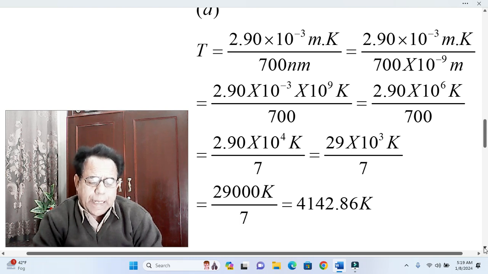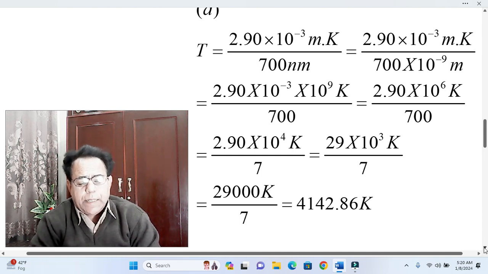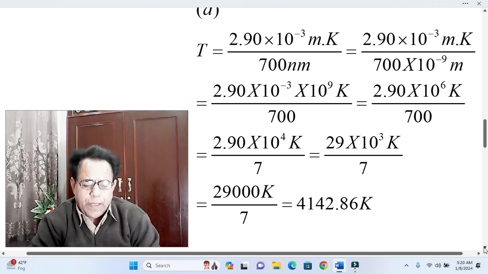Now in the next step we have rearranged 2.9 as 29. That is to say, we have shifted the decimal one step ahead. Due to this arrangement, our 10 raised to the power plus 4 will be converted to 10 raised to the power plus 3. Quite simple.